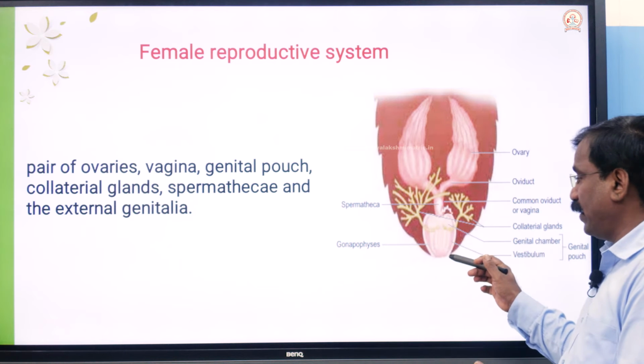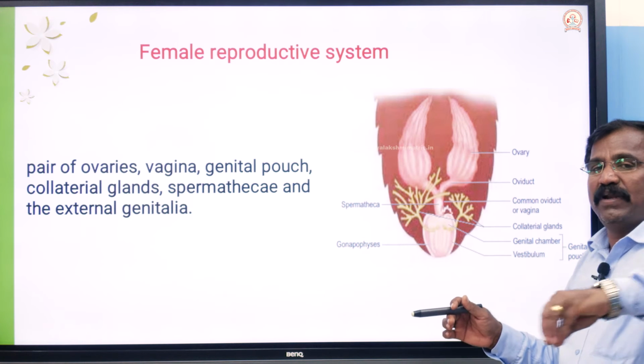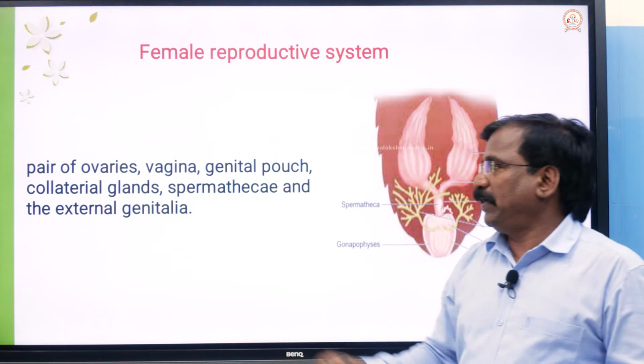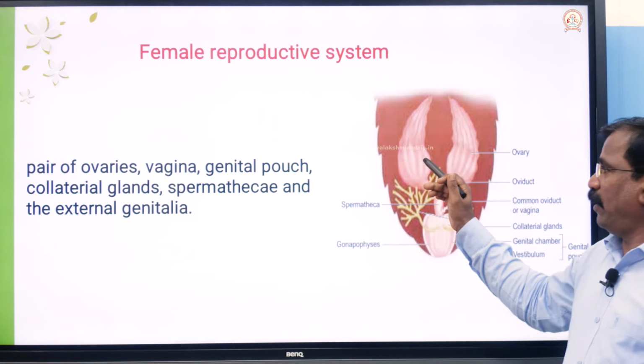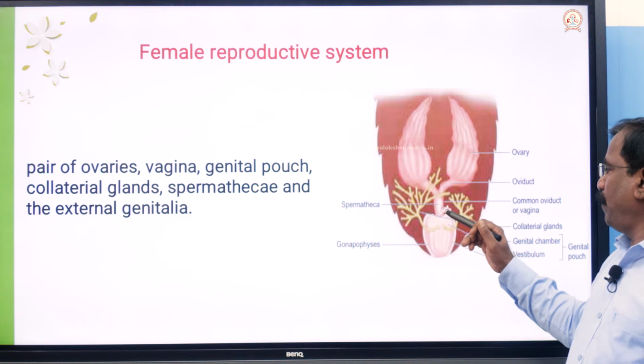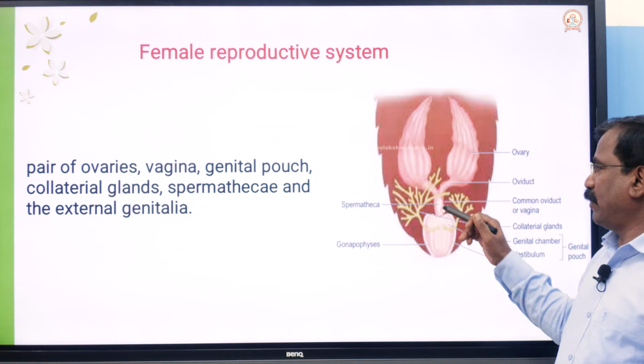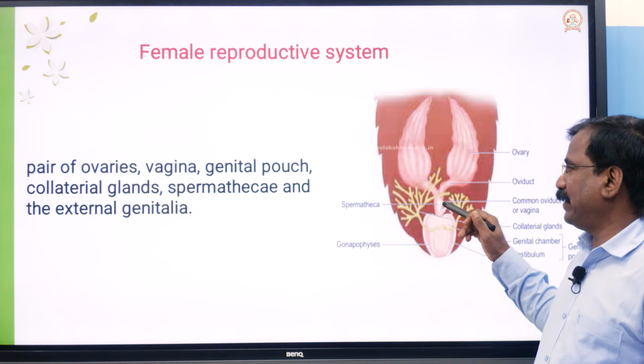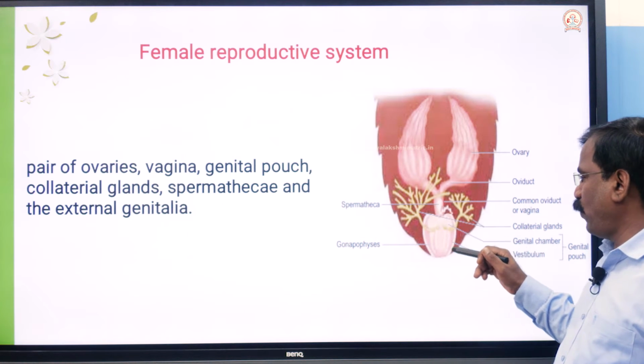It should open outside, so that the eggs can come out through the opening and be laid. Once again I am repeating the components: a pair of ovaries and vagina. Two oviducts arise, unite and form the common oviduct or vagina.